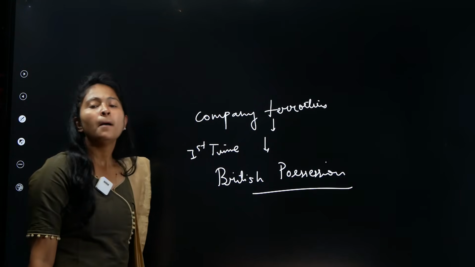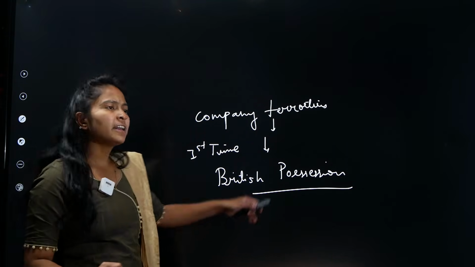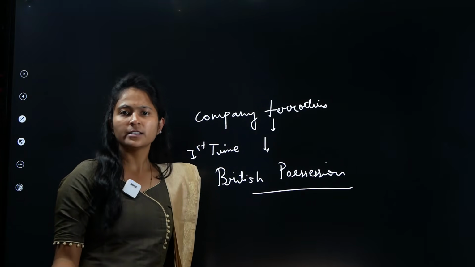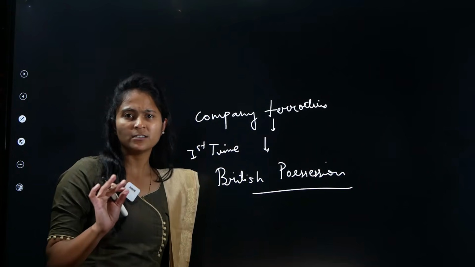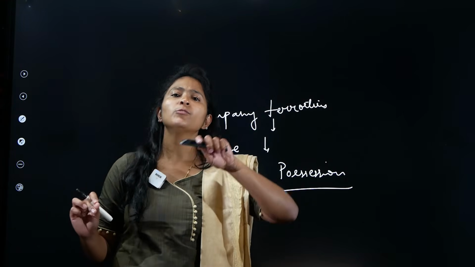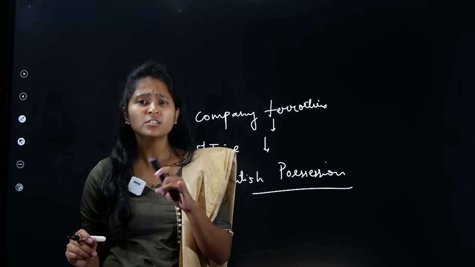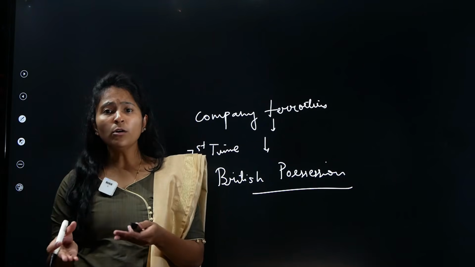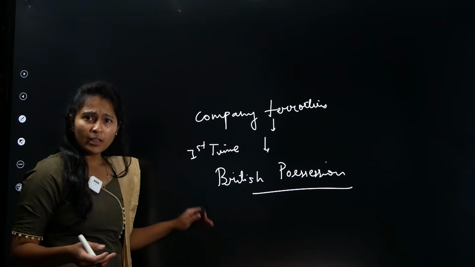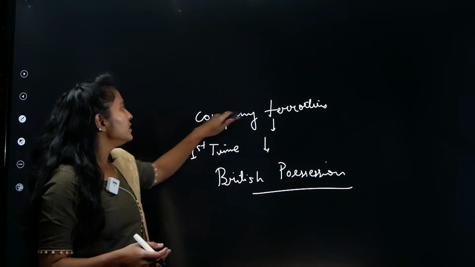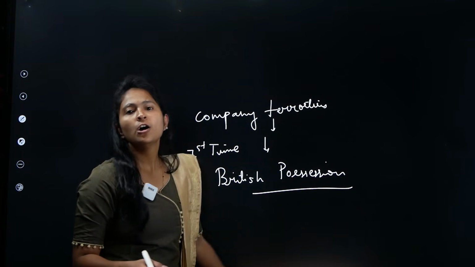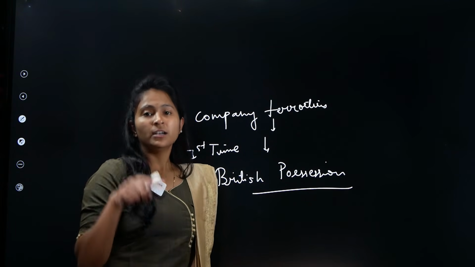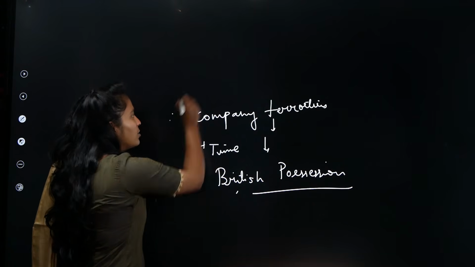Means what? So far in the Regulating Act, what we had seen is that the British government is not trying to control India. Please understand. The British government is only trying to control what? It is only trying to control the British East India Company. Correct? That is what I told you. But for the first time, in Pitt's India Act, it says that all the territories that are there in the company, they all belong to whom now? British possessions, or they belong to the British. Basically, you can see that the British is now controlling what?